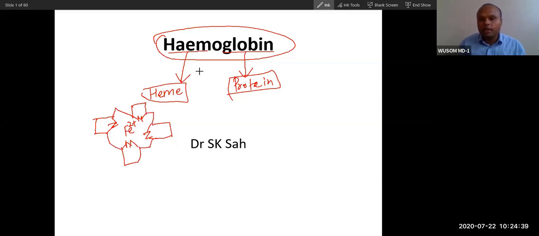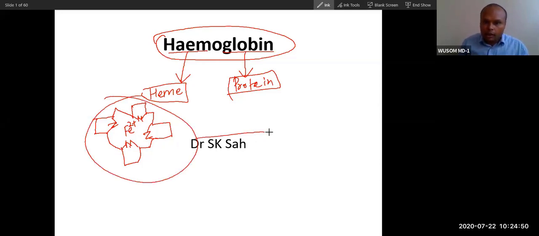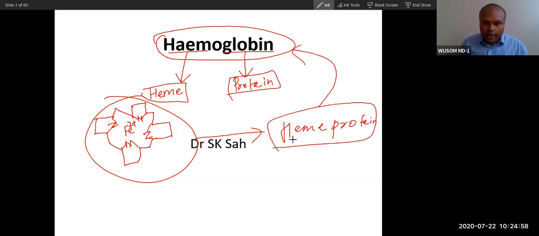Now, in addition to hemoglobin, there are other proteins that carry heme, and these are called heme proteins. Hemoglobin is also a heme protein, because it is heme plus protein.